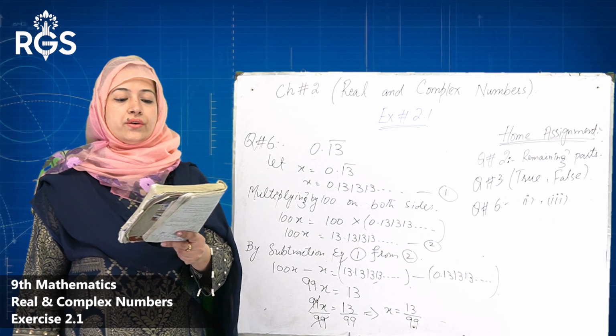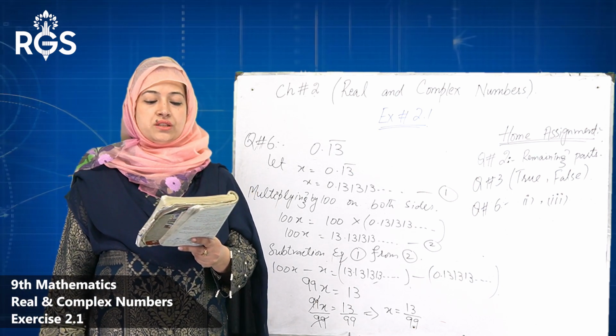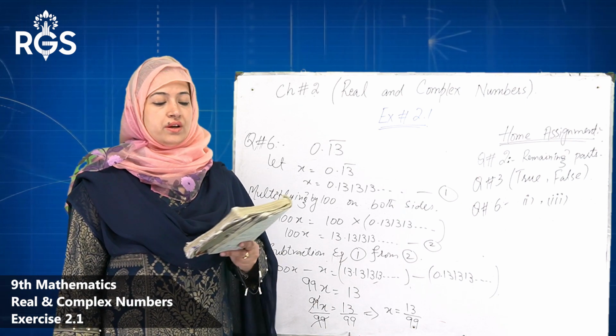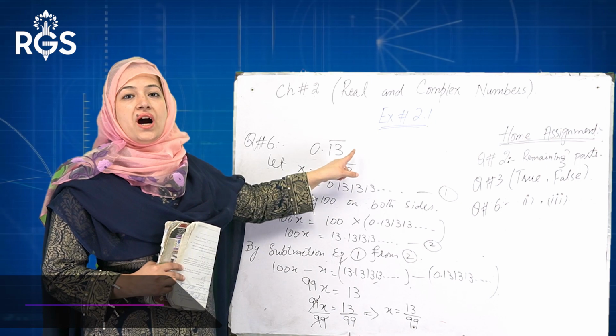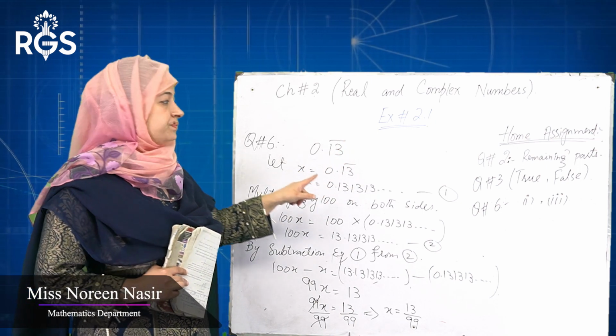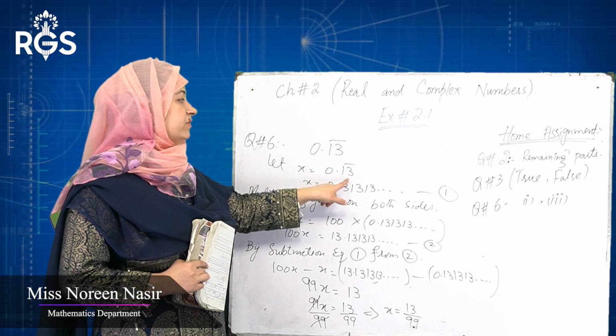Express the following recurring decimal as the rational number p over q, where p and q are integers and q must not be equal to 0. Now our second part is 0.13 bar. Bar means repetition. Firstly we suppose x is equal to 0.13 bar.